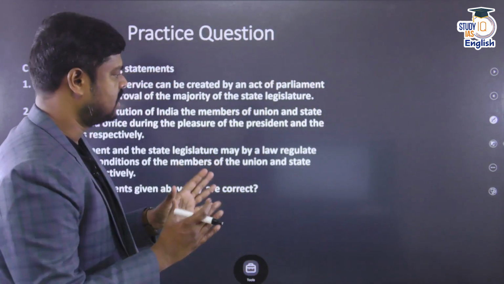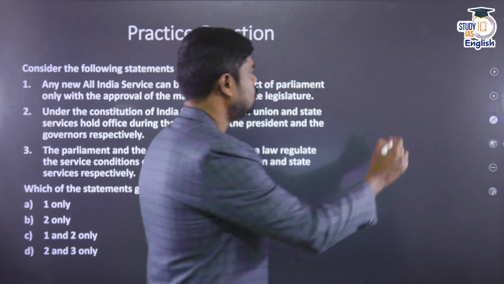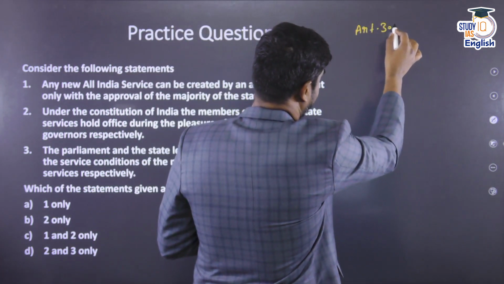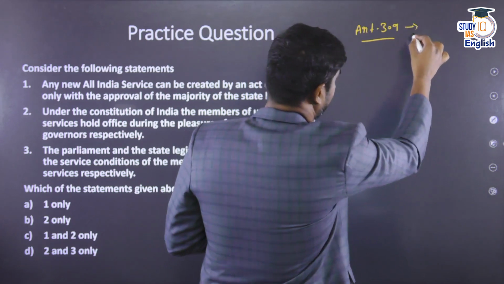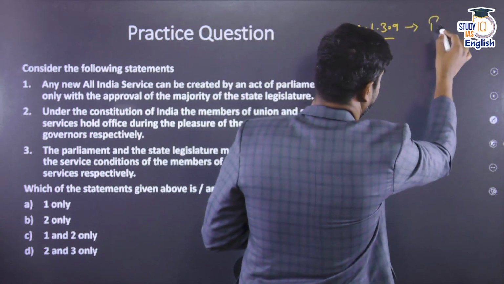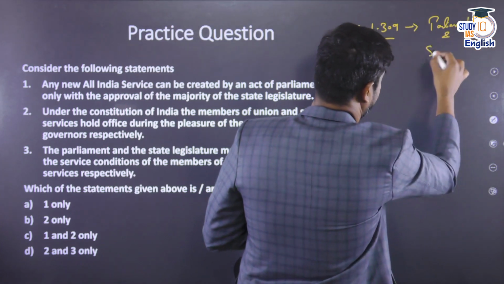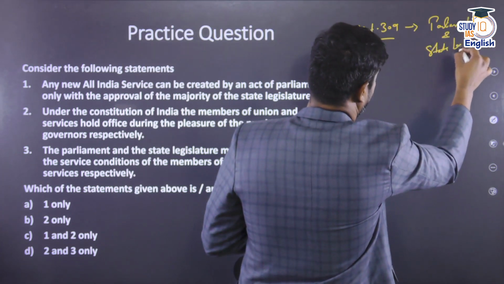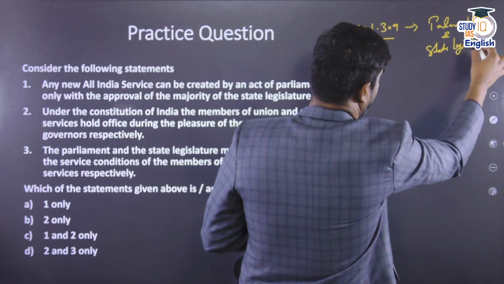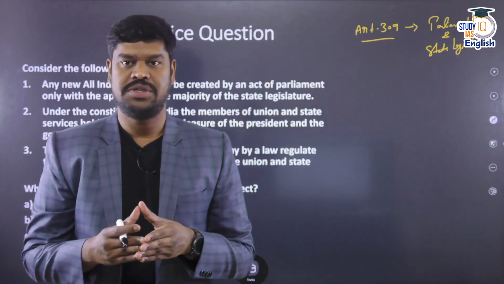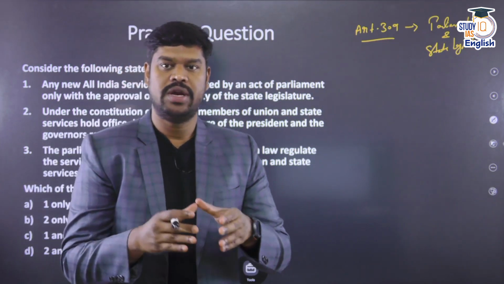Although this is a miscellaneous part, please be aware of this also. So the first thing is Article 309 of the Constitution. Article 309 gives power to the Parliament and the state legislature to make laws and to respectively regulate the service conditions of the people in the union and the state services.